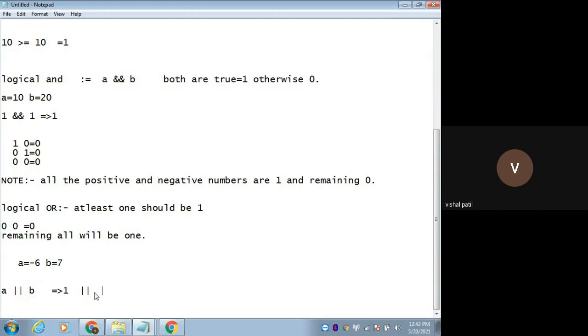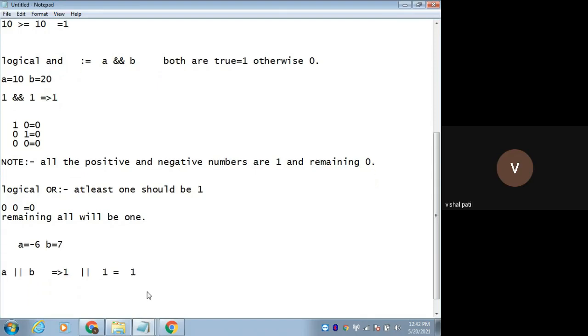So 1 or 1 will be 1 only. Because in logical OR operation, only if both are 0 will it be 0. Remaining all will be 1. Okay, so this is our logical OR operation.